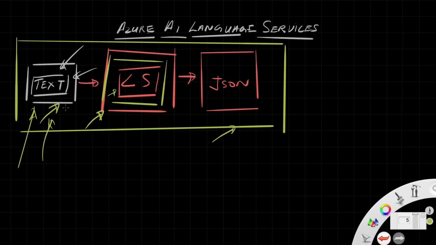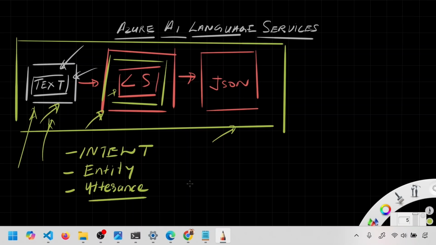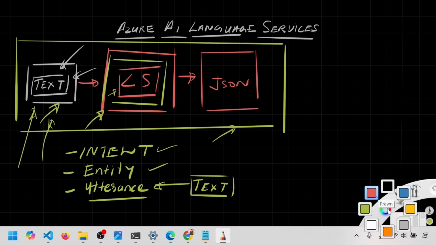The text can contain different instructions and different asks. So there is the concept of intent, the concept of entities, and the concept of utterance or text. Let's see what each of these items is before we get into the code.